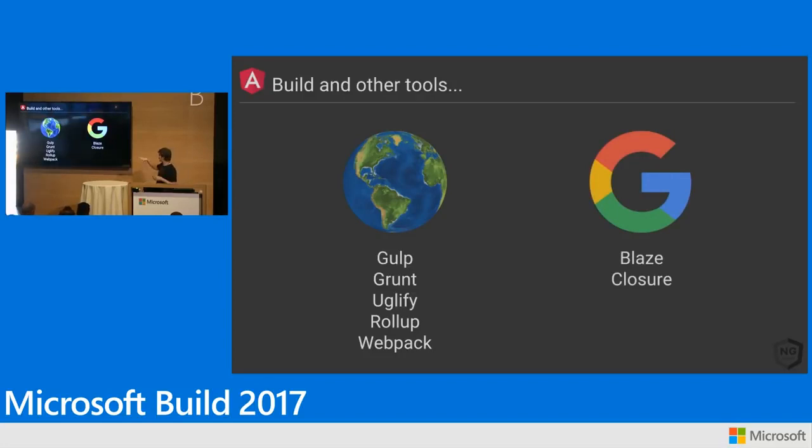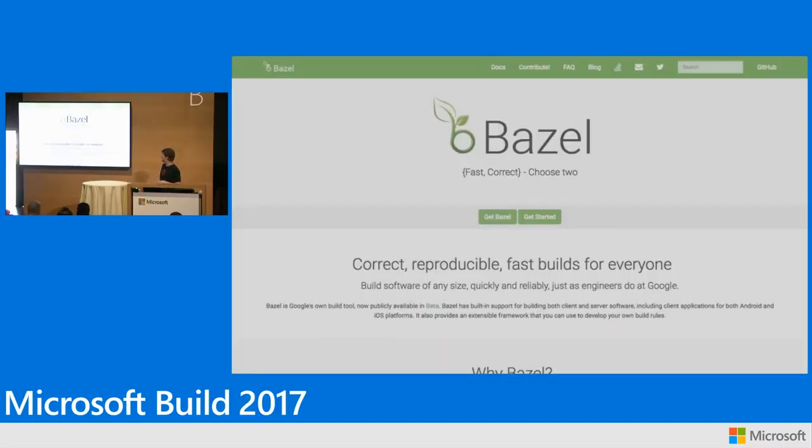So Blaze is sort of Gulp written by computer scientists, if you like. It's a very powerful tool. It builds any language. We use it to build effectively everything at Google, from Angular all the way down to Gmail, right? It's all built with this Blaze tool.